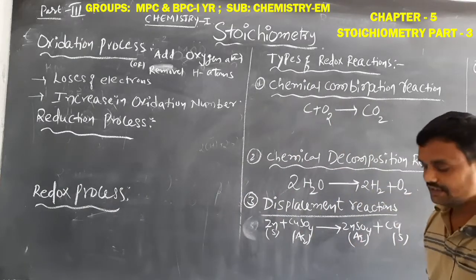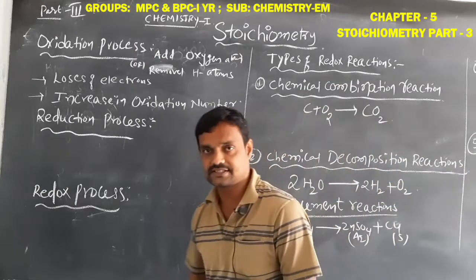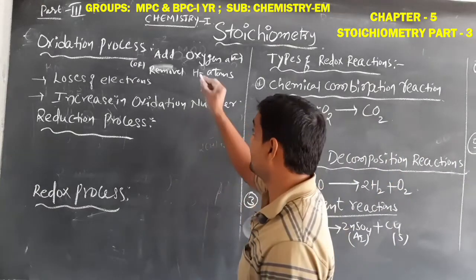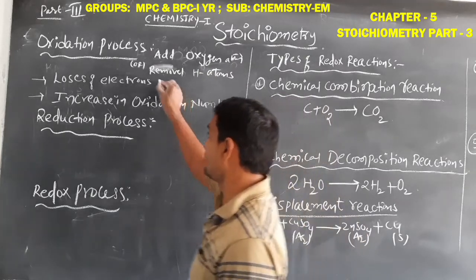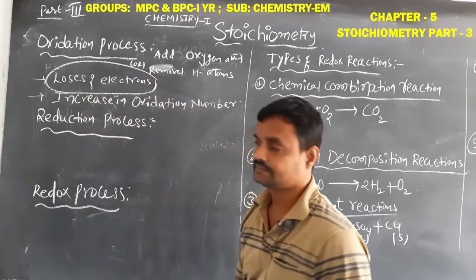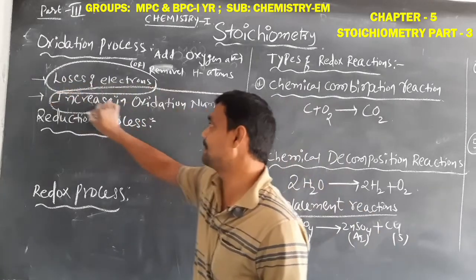Okay student, there are different types of definitions for the oxidation process: addition of oxygen atoms, removal of hydrogen atoms, loss of electrons, or increase in any atom's oxidation number.